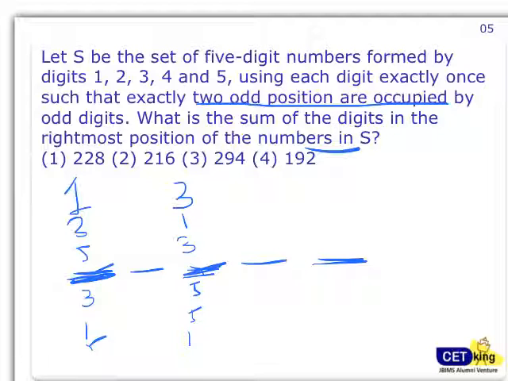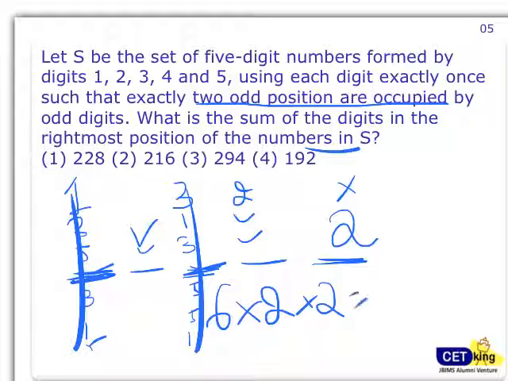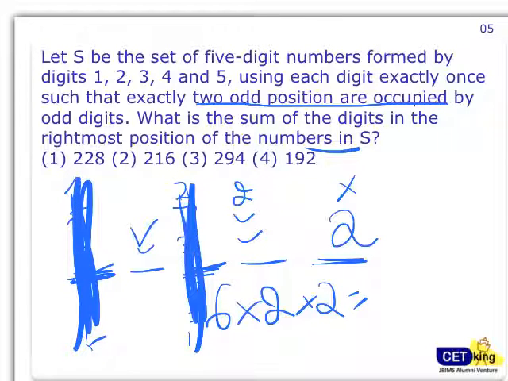Fine. Now this digit should not be an odd number, it has to be an even number here. So there are 6 ways to get these 2 numbers, and 2 ways to put an even number here. Then again this can be odd-even or even-odd, a further 2 ways. So 6 into 2 into 2 is the total number of ways I can arrange it in which odd numbers are in these 2 positions.